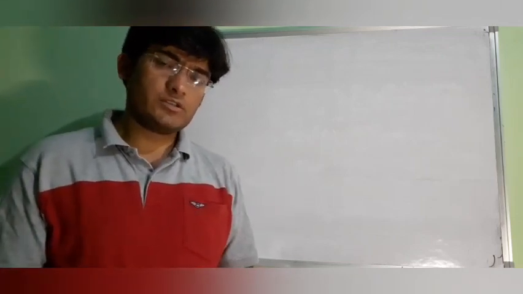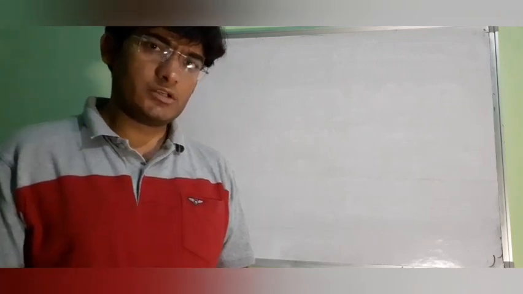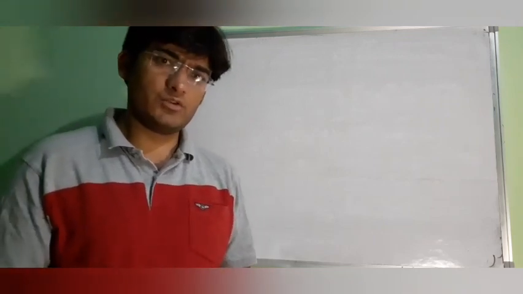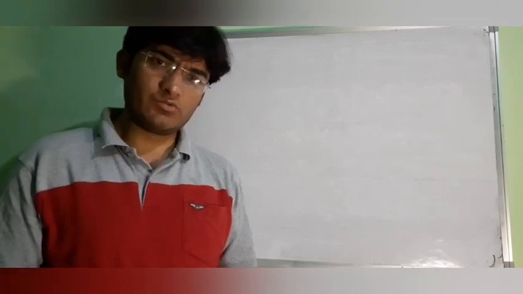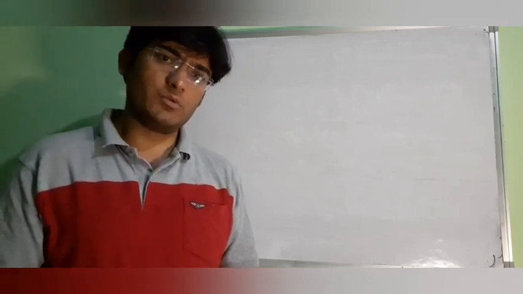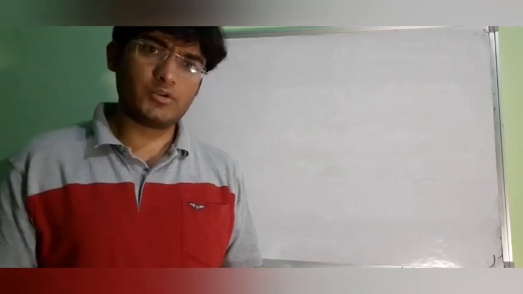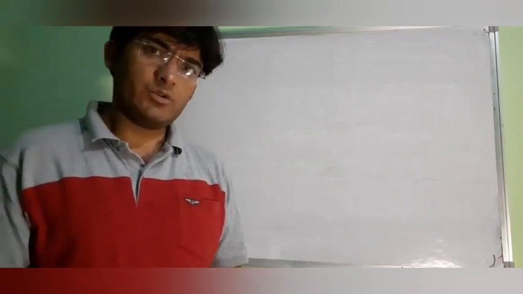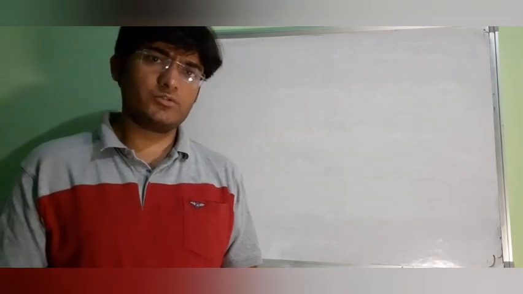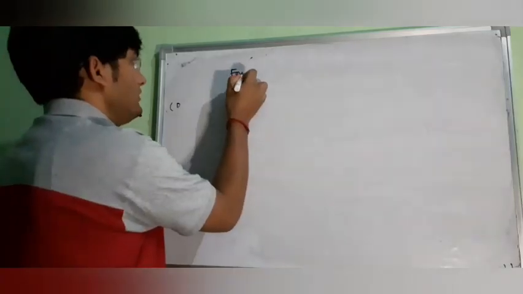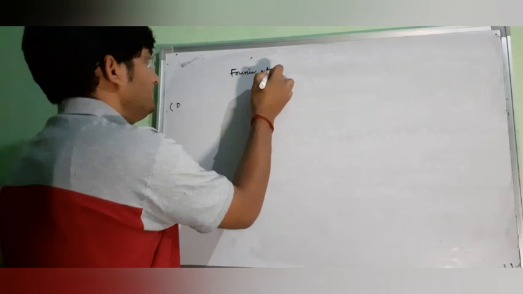So first of all, I will start with the definition of the Fourier integral, and then we will establish some formulas for the Fourier sine transform, Fourier cosine transform, and Fourier transformation of a function, and then I will give the definition of the complex form of the Fourier integral. And finally, we will try to solve some questions related to the Fourier transformation. First of all, let us define the Fourier integral.